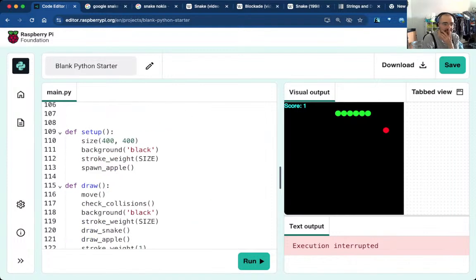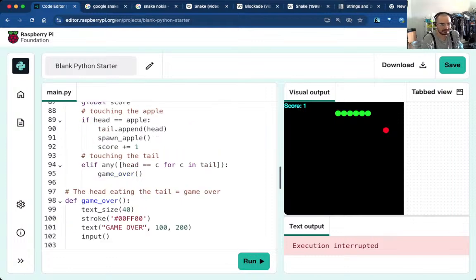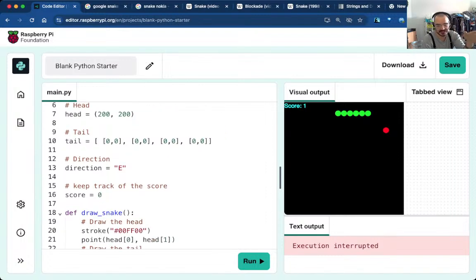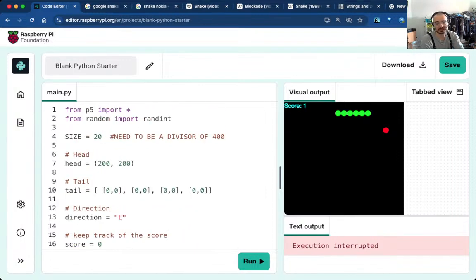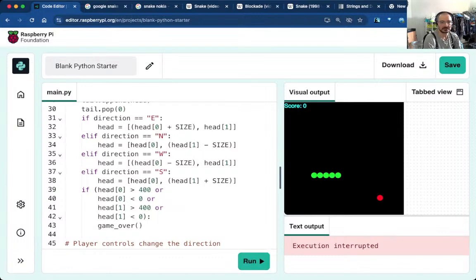I wish I had kept track of the score. I've done this, but it's not there though. I'm just going to put it back. I don't know if the comments were more like my steps in my process. So what have I done? I have a snake. It moves on its own. When I click, it changes direction, because I'm using the mouse. You know what? Let's use the mouse buttons. Why not? All right.